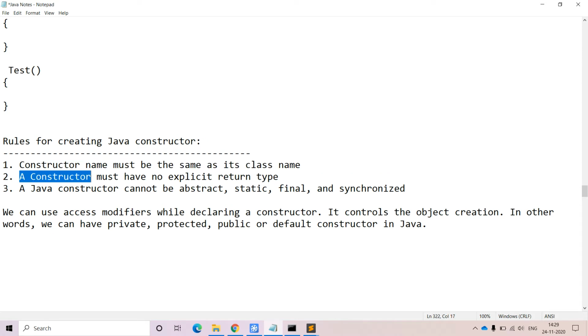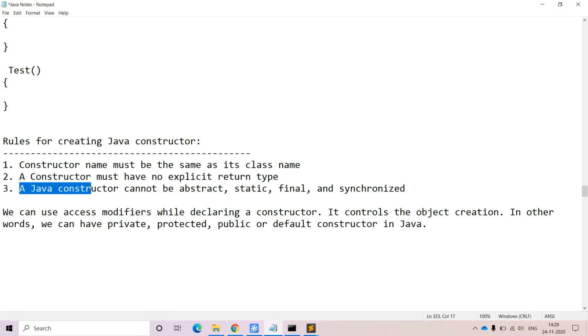Coming to the next point, a constructor must have no explicit return type. We should not return anything from the constructor. There is no return type associated with the constructor. While defining the constructor, we should not write a return type, and we should not return something from the constructor. That point you have to keep in your mind.